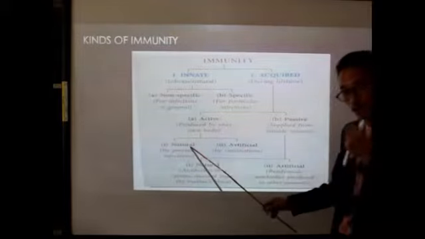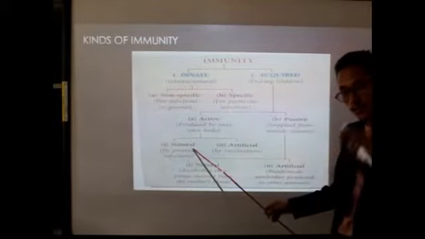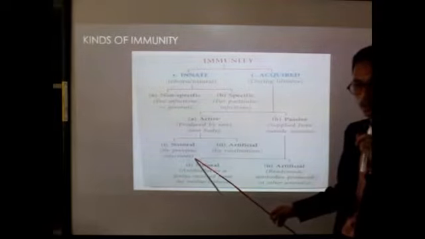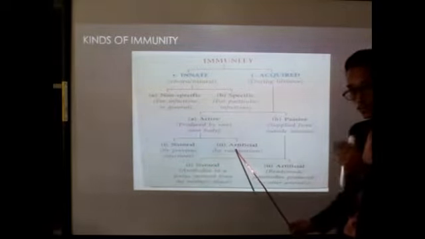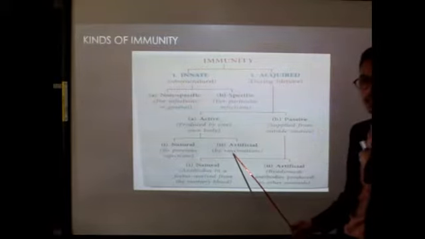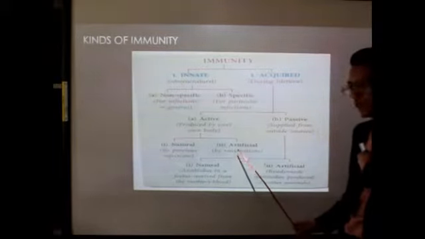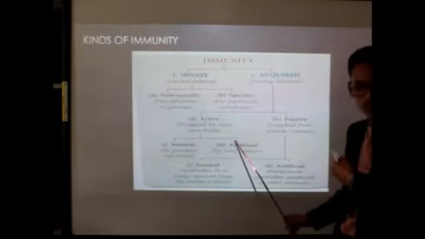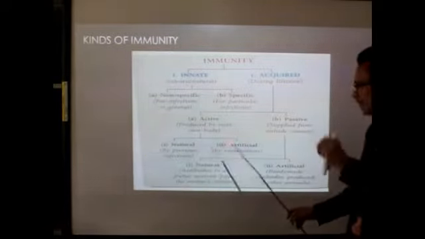So in natural, our body simply produces the antibody in response to the pathogen that enters our body naturally. But in artificial, we are putting in the pathogens with the help of vaccination so that our body can produce the antibody. This is called artificial. Clear? We'll go into details one by one afterwards.